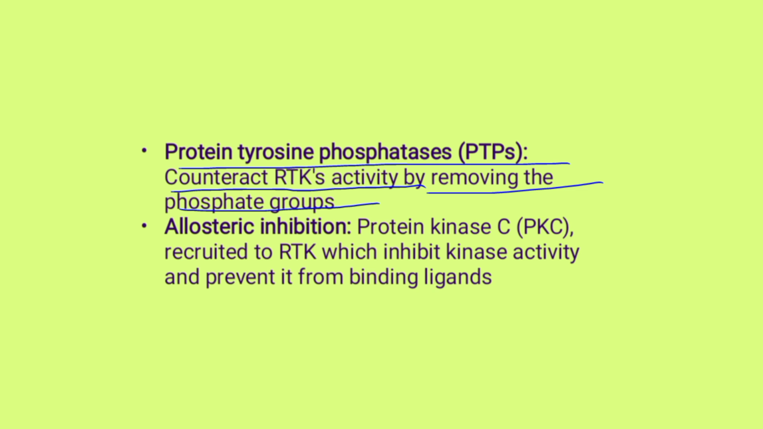Second is allosteric inhibition. Other kinases such as protein kinase C are recruited to receptor tyrosine kinases. They then phosphorylate parts of the receptor, which inhibit kinase activity and prevent it from binding ligands effectively.